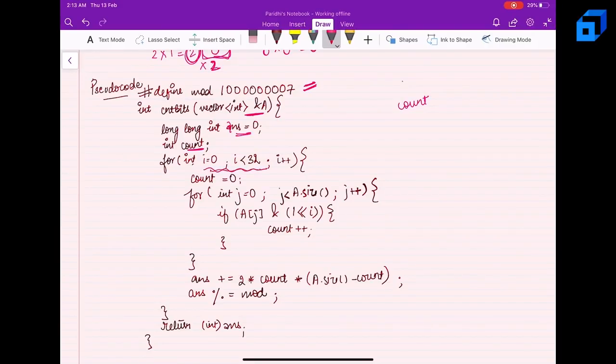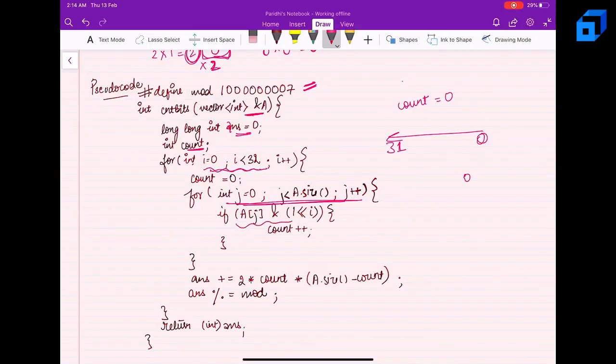I will traverse all the bit positions. So I am considering here that my integer is of 32 bits, right? So I will be iterating over all the 32 bits, right? So it will start from the 0th position and move to the most significant bit position, right? So from 0 to 31 I'll be going. Then my count is initially 0, and then I'll be iterating over my given array, right?